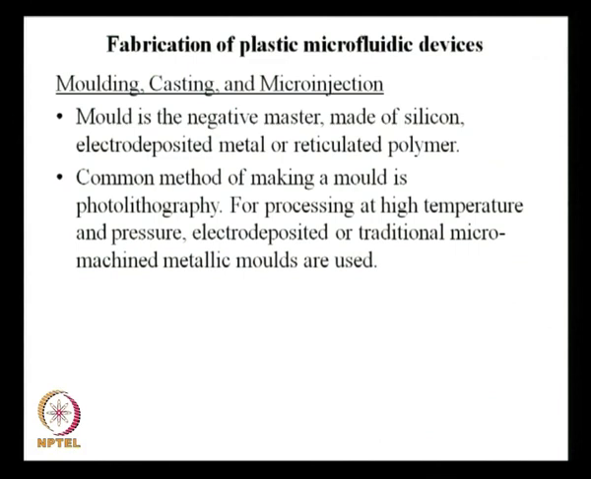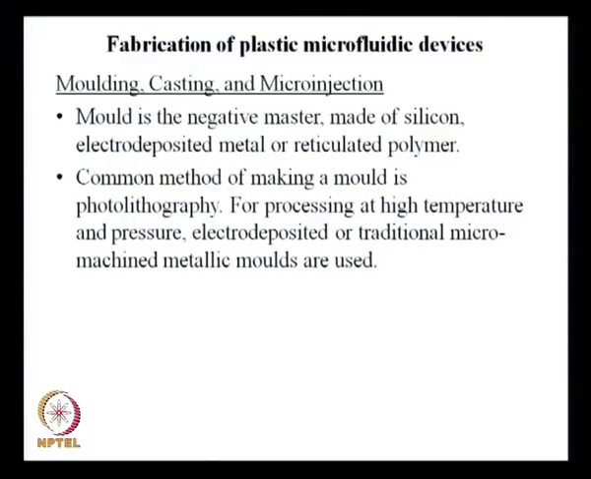For processing at high temperature and pressure, electro deposited or traditional micro machined metallic molds are used. If the processing requires high temperature and pressure on an industrial scale over and over again, then probably one would go for a metallic mold. And how do you make, suppose, an extra layer? Then you have to go for electro deposition. We have already talked about the 3 methods of deposition, right? Physical vapor deposition, chemical vapor deposition and electrolytic deposition. So, electro deposited or traditionally micro machined metallic molds can be used when the processing is done at high temperature or pressure.